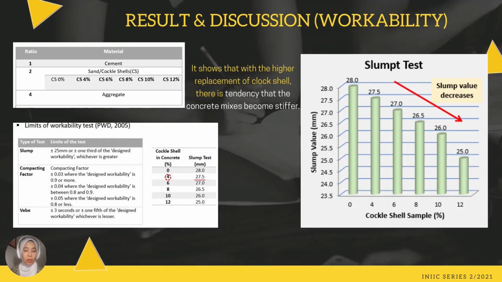For cockle shell concrete, we have four mix designs, which are CS 4% to CS 12%. CS 4% means that the replacement of cockle shell to sand is at the rate of 4%, while CS 0 is the controlled batch. Looking at the chart on our right hand side, it shows that with higher replacement of cockle shell, there is tendency that the concrete mixes become stiffer.